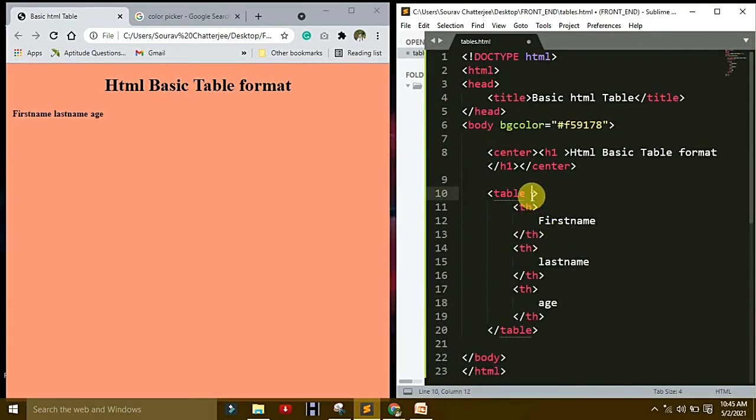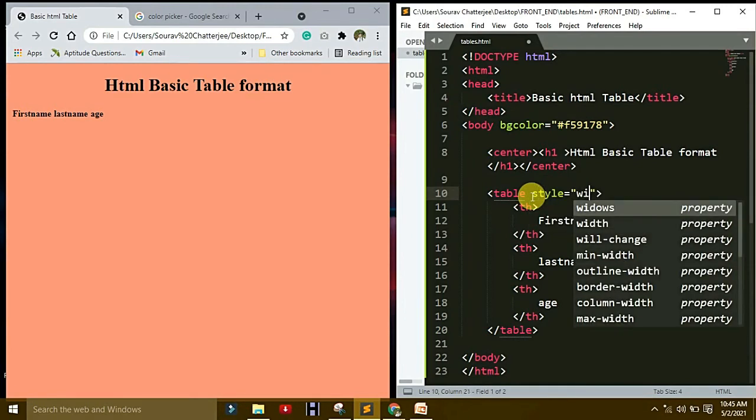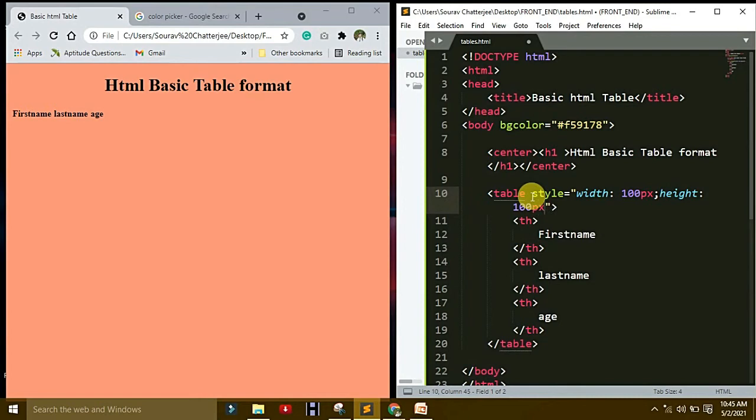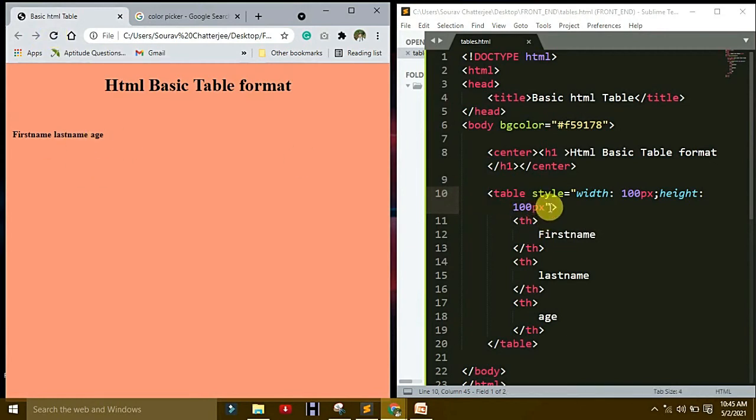You type here: style is width 100 pixel, and height is 100 pixel. Okay, now refresh it. You saw the changes, but until now we have not understood here.